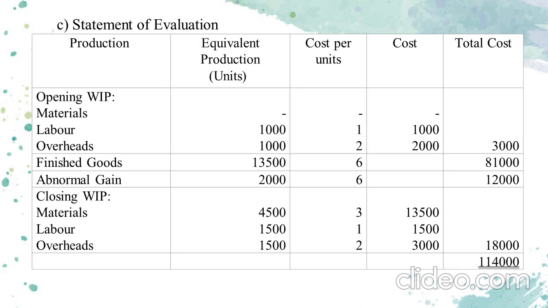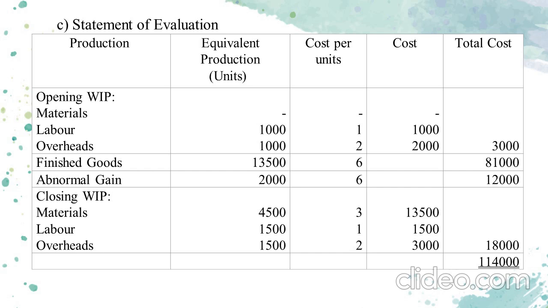So in the case of labor, 1,000 equivalent production units multiplied by rupees 1 as cost per unit, we will be getting 1,000 as cost figure. And in the case of overheads also, 1,000 equivalent production units multiplied by 2 rupees as cost per unit, we will be getting 2,000 rupees. So altogether, regarding the opening working progress, the total cost is 1,000 plus 2,000, which is equal to 3,000.